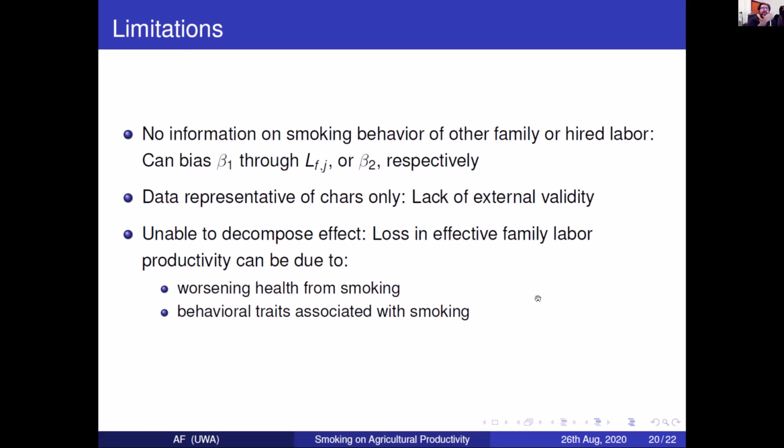The other thing is that the data is representative only of the Chars. There is no external validity. And we're also unable to decompose the effect. In other words, we don't know whether this reduction in elasticity is due to worsening health from smoking, or due to behavioral traits associated with smoking, such as absenteeism or presenteeism. So we are unable to decompose that effect.